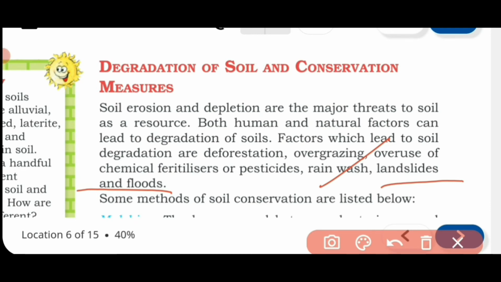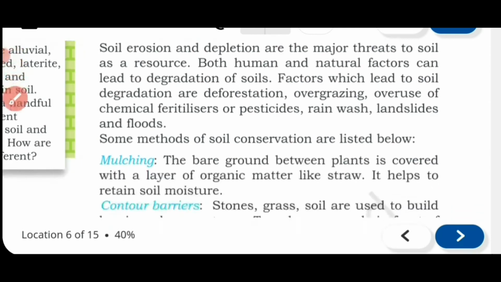So do remember, the question can come: what are the factors which are responsible for the soil degradation? The previous one we studied was land degradation. Now here it is soil degradation. Okay. Now moving to the next.